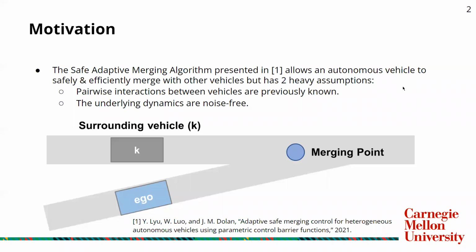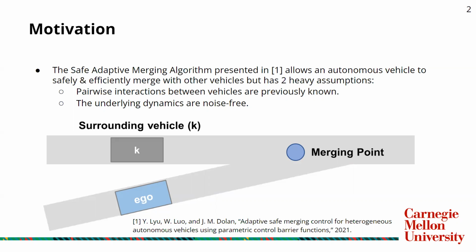The state adaptive merging algorithm presented by Iwei in her previous papers allows autonomous vehicles to safely and efficiently merge with other vehicles. However, it has two heavy assumptions. The first is that pairwise interactions between vehicles are previously known. The second is that the underlying dynamics are noise-free.